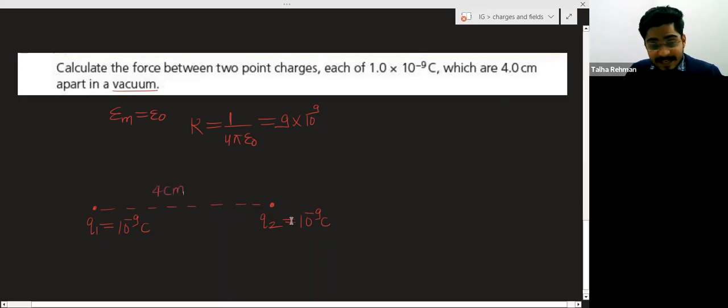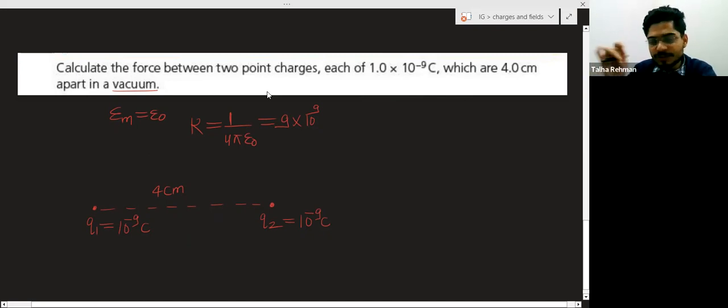For these very small charges, this 4 centimeter is also a very big distance. If the charge is 1 coulomb, then 4 centimeter would not be a distance for which we can consider 1 coulomb as a point charge. So these are point charges.